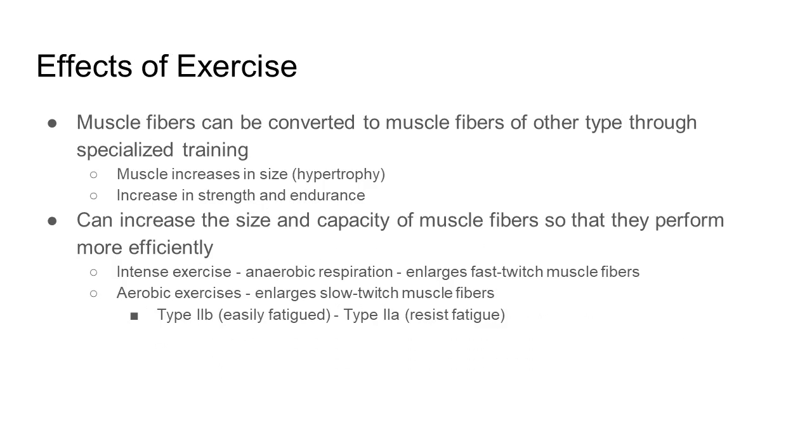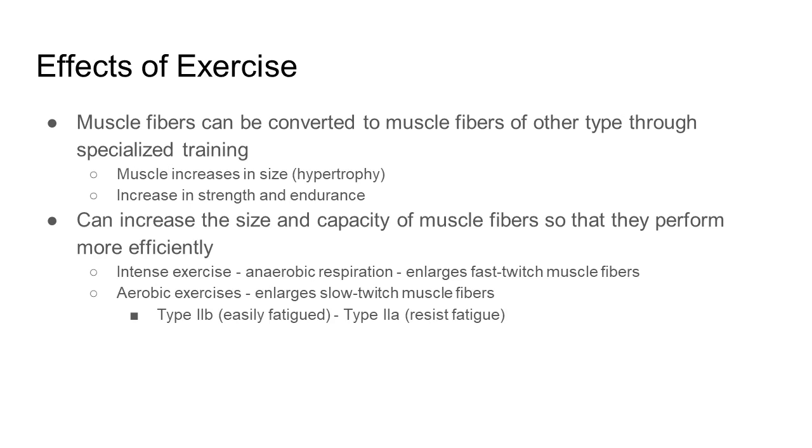Effects of exercise on a muscle tissue. So first, muscle fibers can be converted to muscle fibers of another type through specialized training. Doing regular exercise causes an increase in muscle size. We refer to that as hypertrophy, and it can also cause an increase in strength and endurance. Another effect would be an increase in the size and capacity of muscle fibers so that they perform more efficiently.